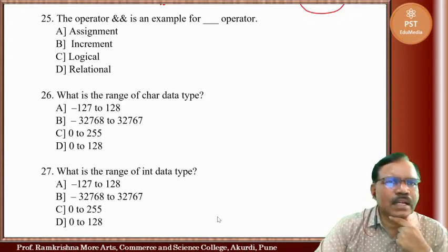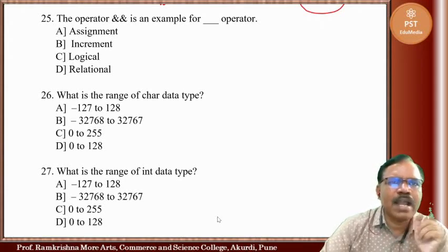The operator and is an example for dash dash operator. Now and, this is logical AND operator.